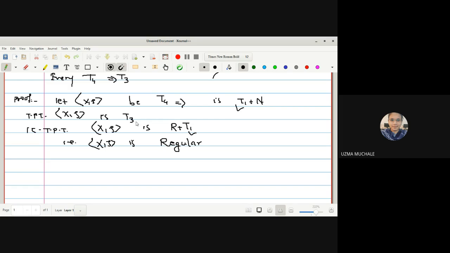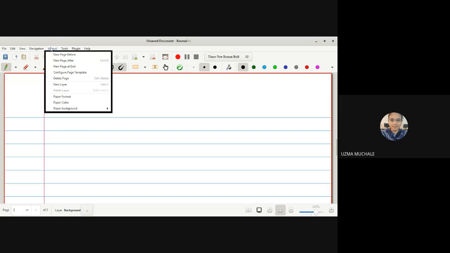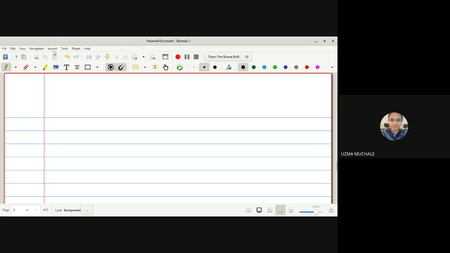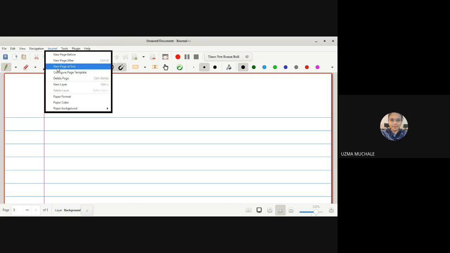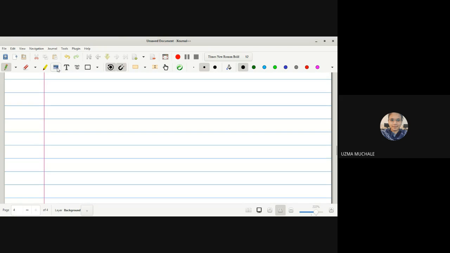So it is sufficient to prove that it is a regular space. Now, how to prove any space to be a regular space? We have to start with one closed set which does not contain the point x, and then find two disjoint open sets, one containing the point x and another containing the closed set F.